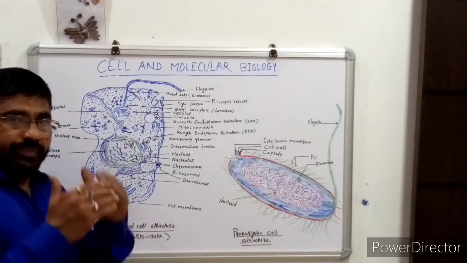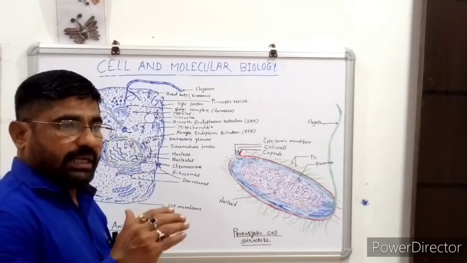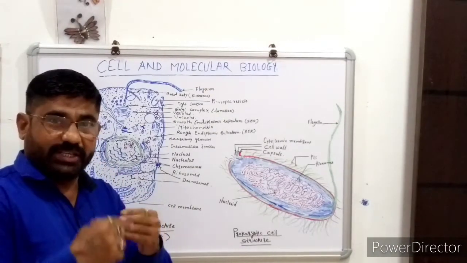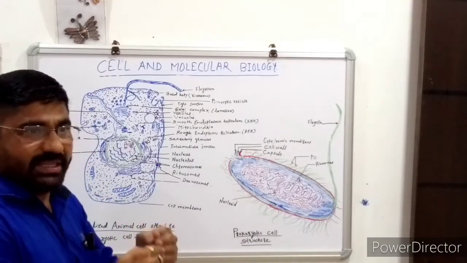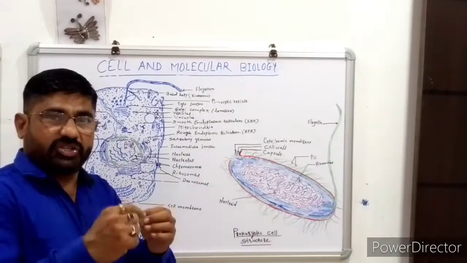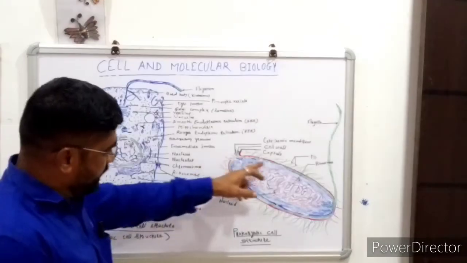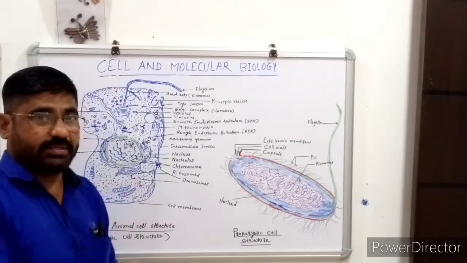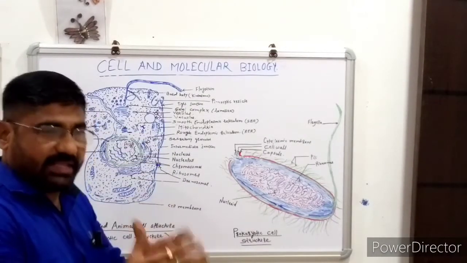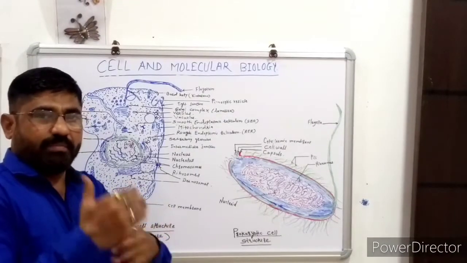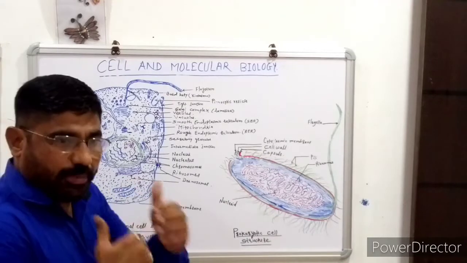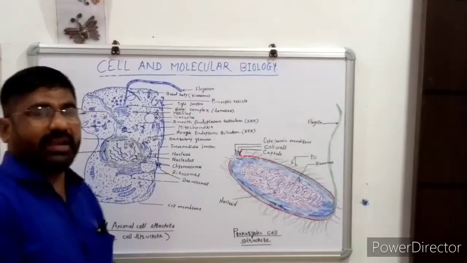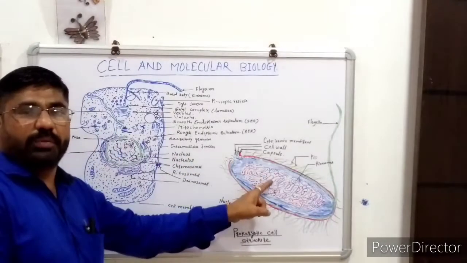So now we will go through an outline of the various organelles which are responsible for cell functioning. As we know, the cell is the structural and functional unit of life. Specialized kinds of organelles are situated in the cells, so that the cell functions and performs specialized biochemical reactions. These biochemical reactions are responsible for the continuation of life. So what kind of cell organelles are present in both pro- and eukaryotic cells?